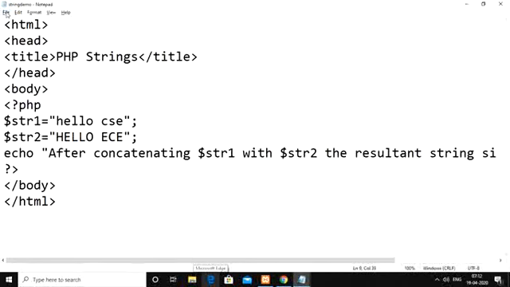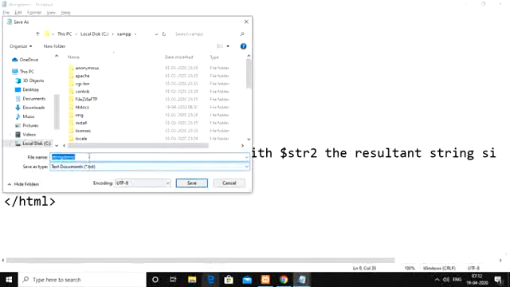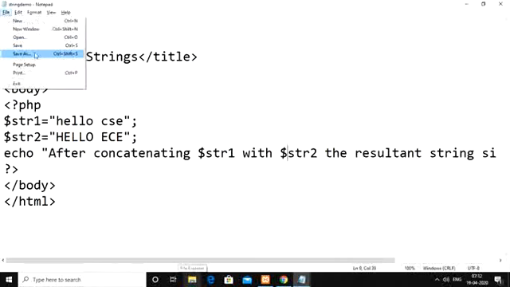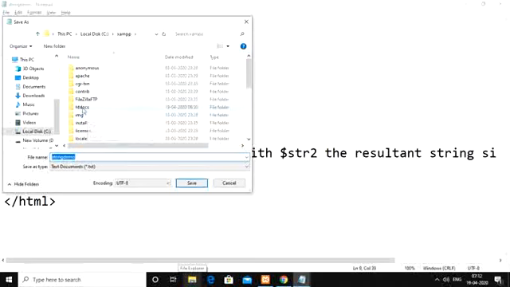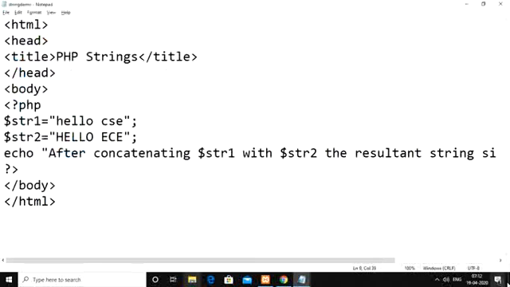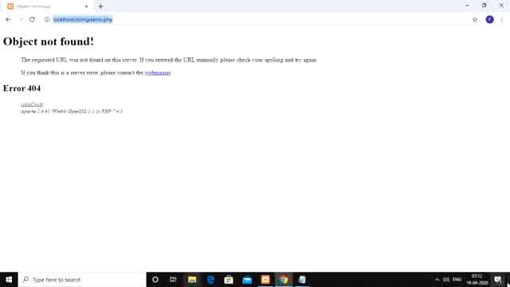We need to actually save under htdocs. Under htdocs, string demo dot php, all files. So now run this one.